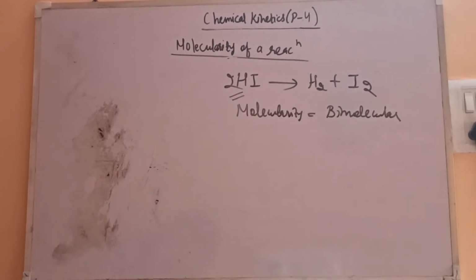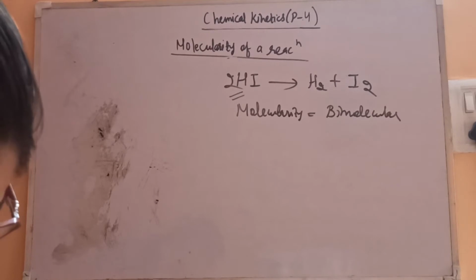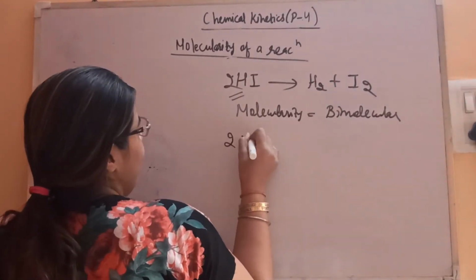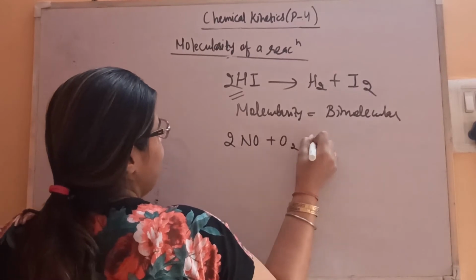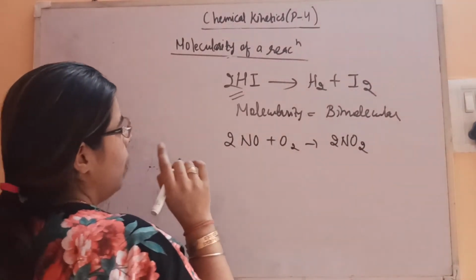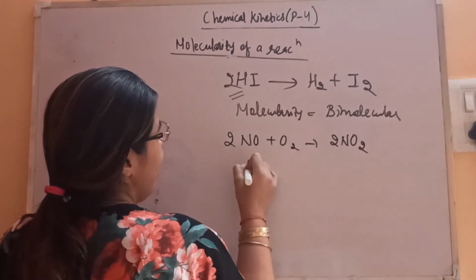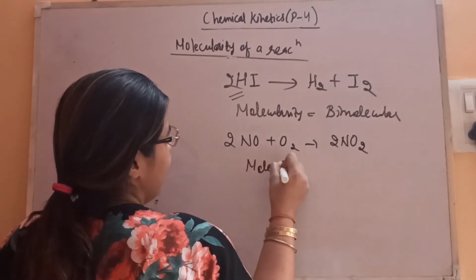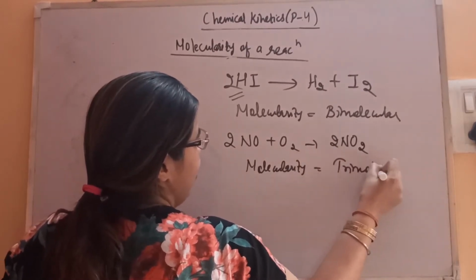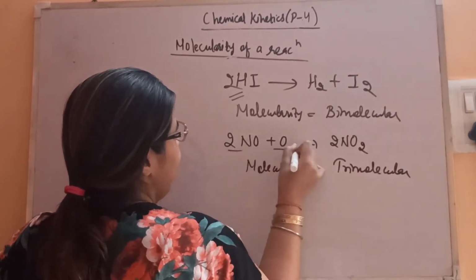because 2 molecules of reactant are involved. Similarly, a reaction like 2NO plus O2 gives you what? 2NO2. So here molecularity is 3, trimolecular, as 3 species are involved.